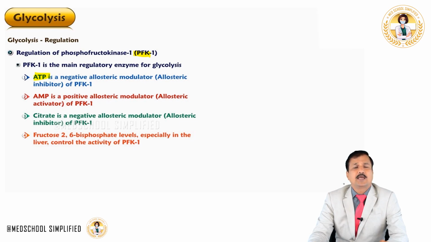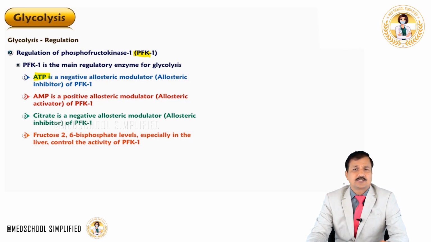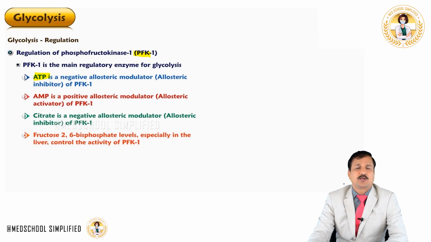Whereas AMP, whenever it accumulates in the tissues, acts as a positive modulator on PFK1, because the presence of AMP indicates lack of energy in the system. That means glycolysis has to go on at a higher level, and that's why AMP acts as a positive modulator on PFK1. Especially in skeletal muscle, you can observe this. Whenever a person is doing exercise, AMP level increases, and that AMP keeps glycolysis at a higher level by keeping PFK1 active.